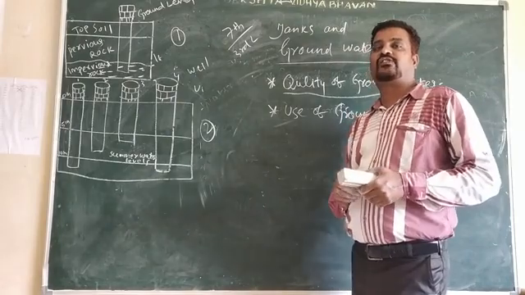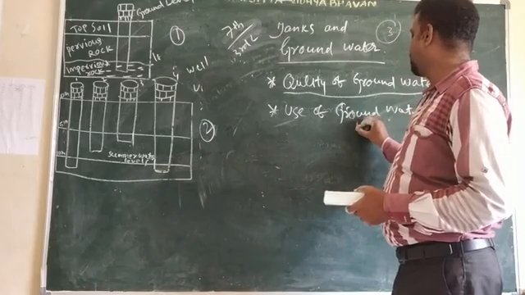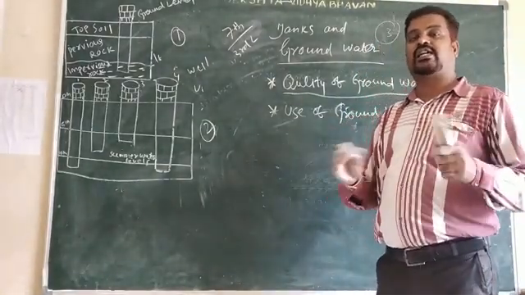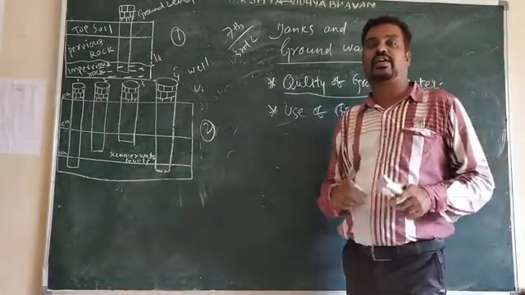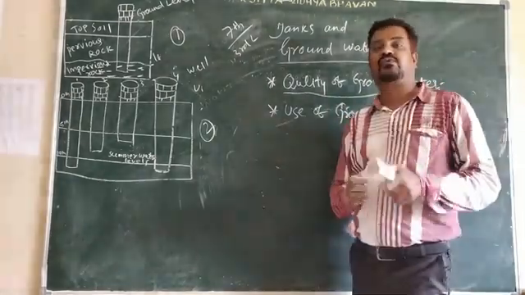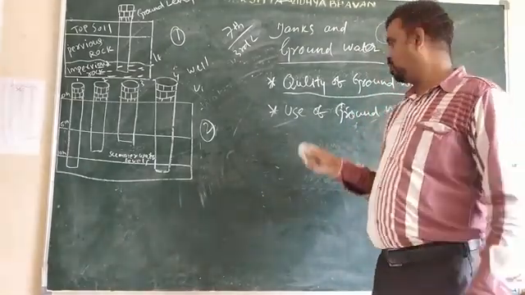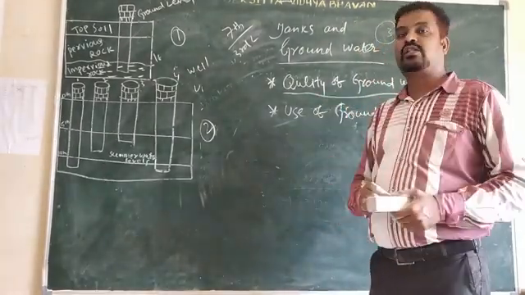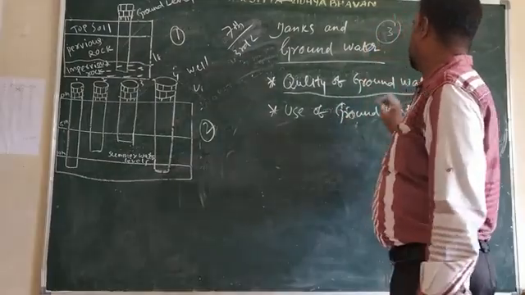The future generations will fight destructive wars over water. If you waste so much water in this generation, in the next generation there may be no water. For this purpose, they will fight destructive wars over the water issue, and we will be responsible for it. That's why we have to use the water in a proper way. So this is about the use of groundwater.